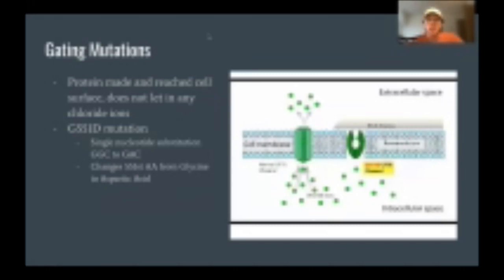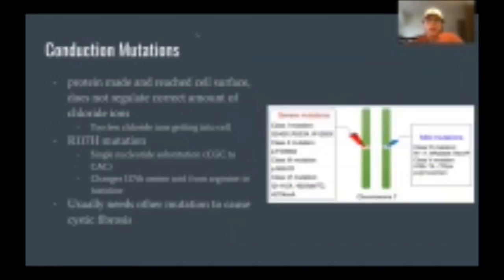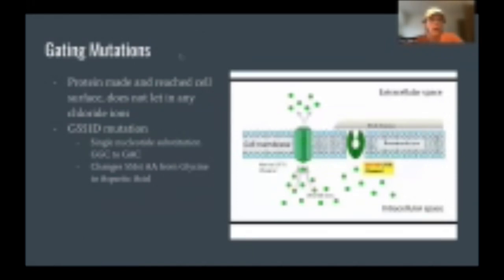Gating mutations are similar to the previous conduction mutations, where in gating mutations, a protein is also made and it reaches the cell surface, but it does not let in any chloride ions at all. So the chloride ion channel is instead completely blocked, as seen in this picture here on the right, instead of a regular CFTR channel, which regulates the correct amount of chloride ions into the cell. So the cell does not get any chloride ions.